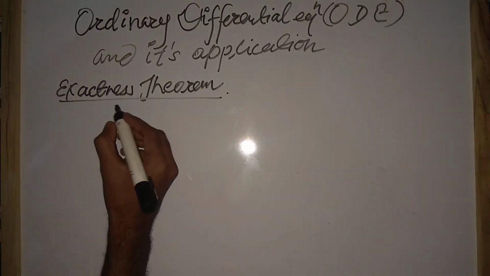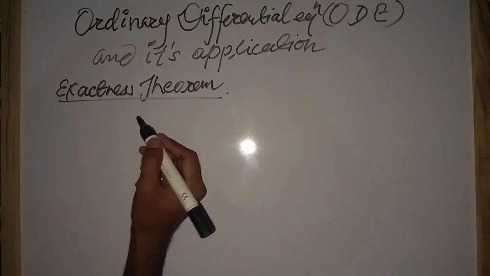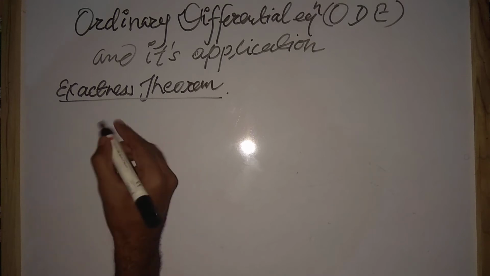So first of all, we need to know what we mean by the exactness theorem.